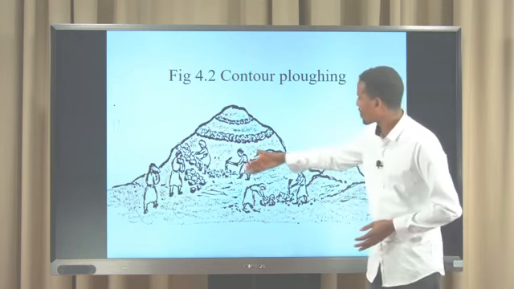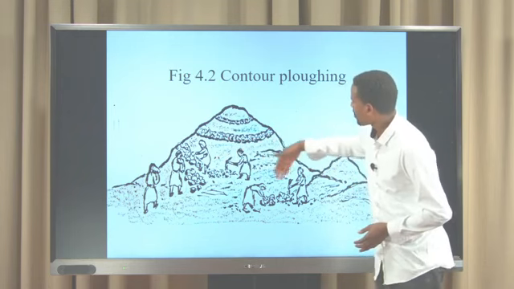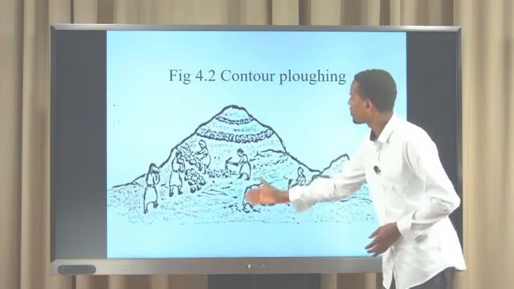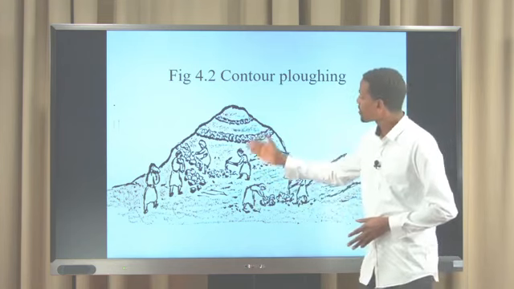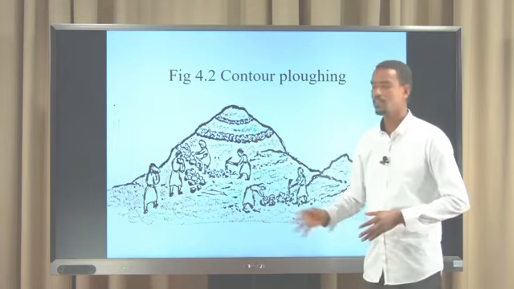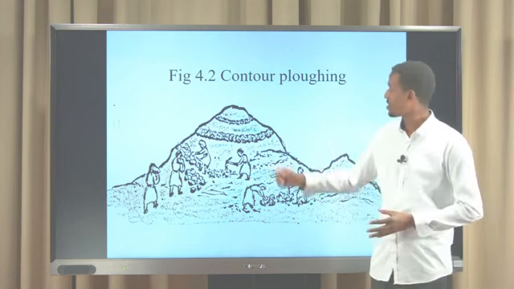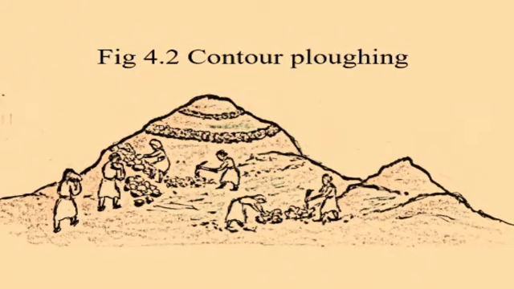This is a good example. They plough in such a way, back and forth, but never up and down. Why? Because when you plough up and down, we increase the removal of the mineral parts of the soil. So it is one method which is used to prevent soil depletion. Good.